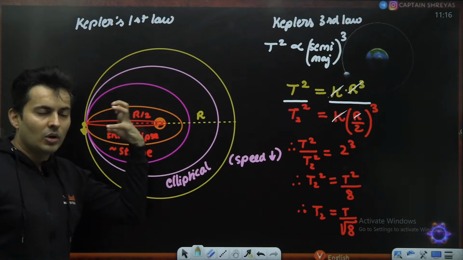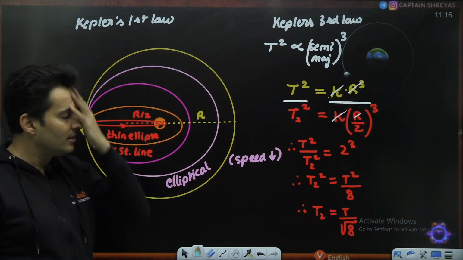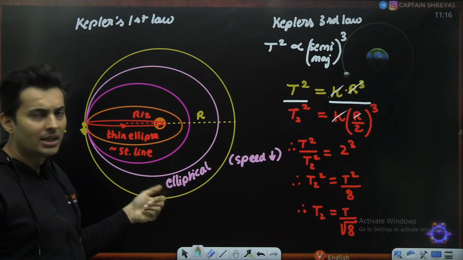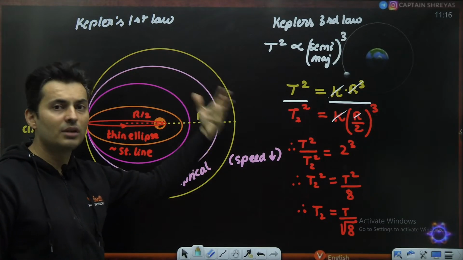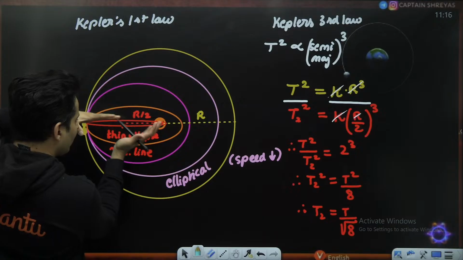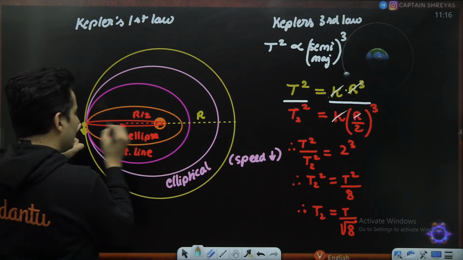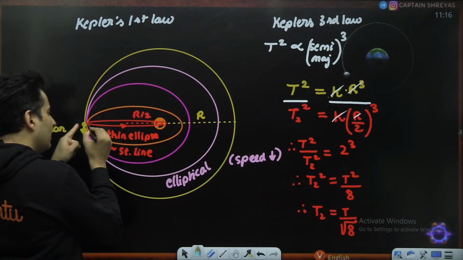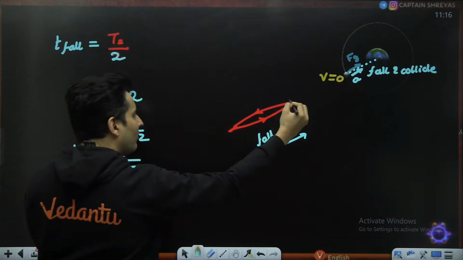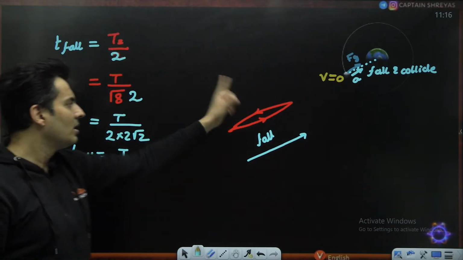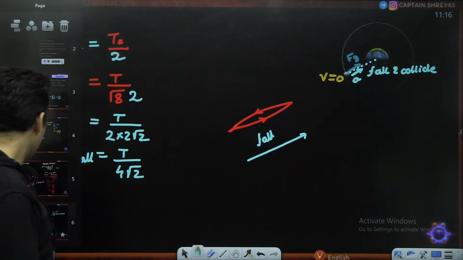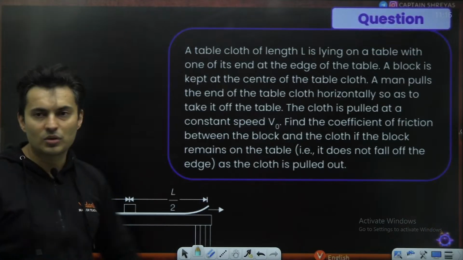So the concept involved here was Kepler's first law as well as the third law. The first law talked about the orbits and how the semi-major length will be. And the third law gave me a calculation for the time period of revolution. As I made the ellipse smaller and smaller, the time period will change. But the flattest ellipse time period will be the time taken to go till the planet and come back. We just wanted the time to go one way, so we just divided the time period of revolution by half. So that's it, I will get the answer then. Is this clear? Let's go ahead to the next question, my dear students.